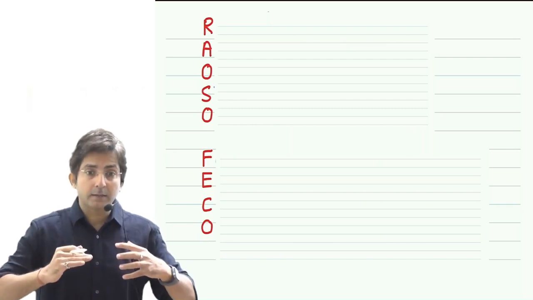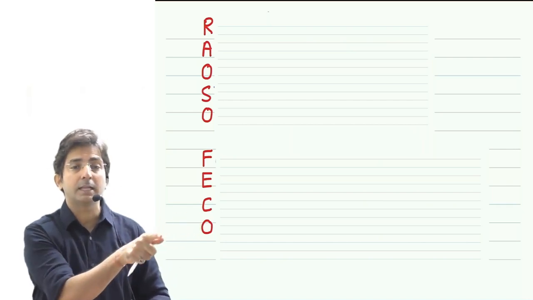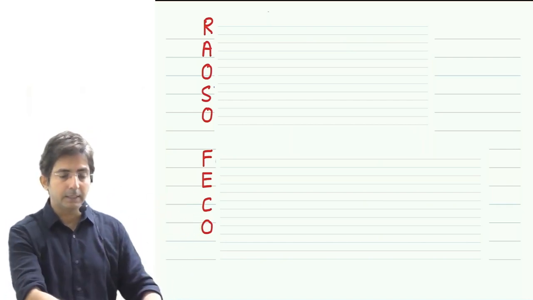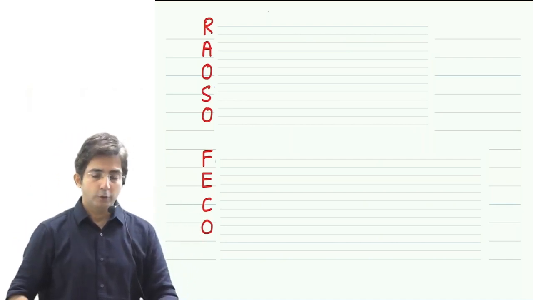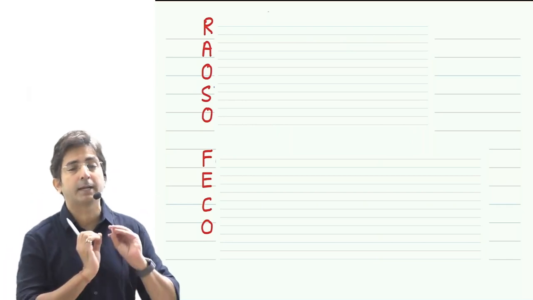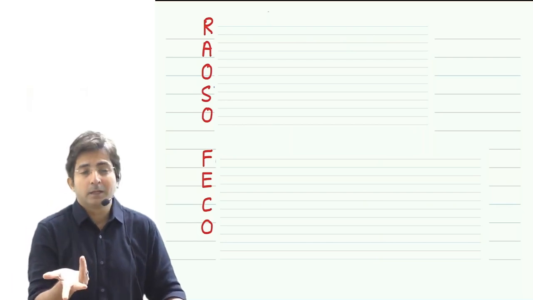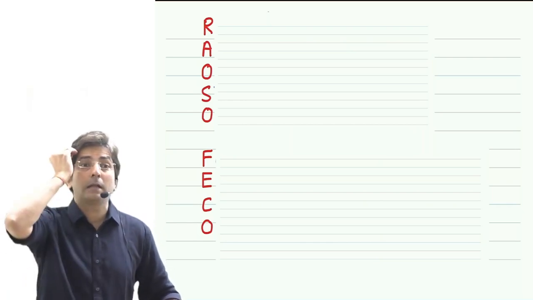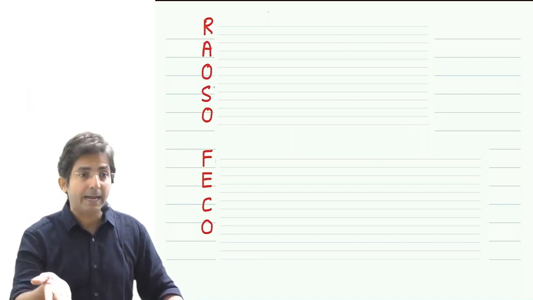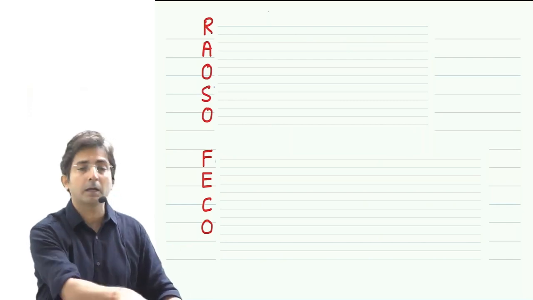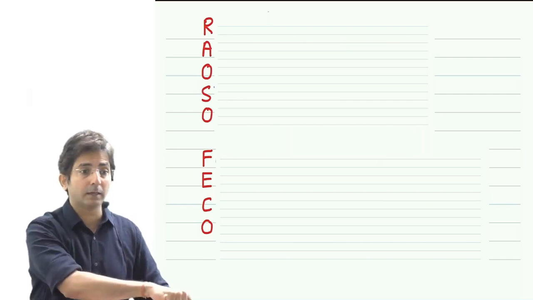So you know what he has done? He has opened a bank account in a foreign country, but the bank account is in the name of his mother. Mummy ke naam ka bank account he has opened. And you know what he has done? All the black money he has deposited in his mummy's account. Thinking that my mother is just a housewife, no one will even doubt that she might be having black money, etc. So he has opened an account in a foreign country, but the account is in the mother's name.